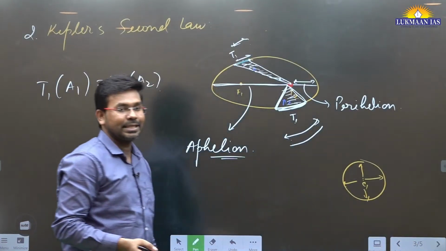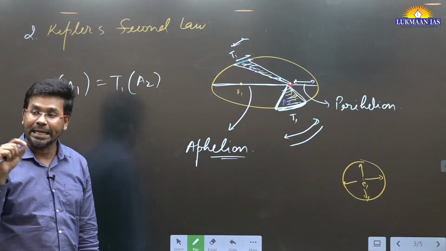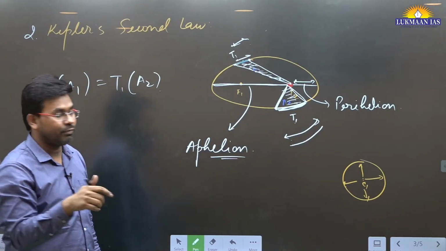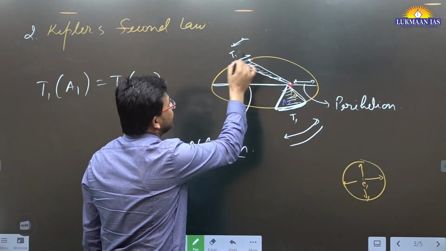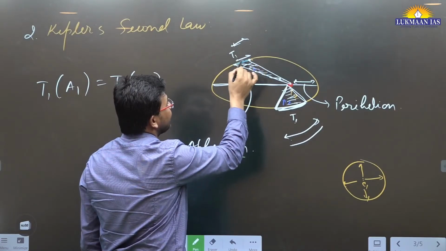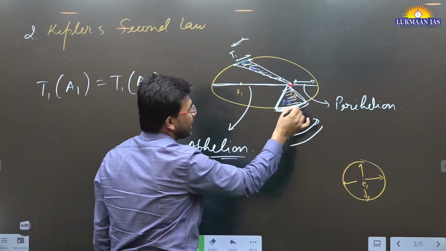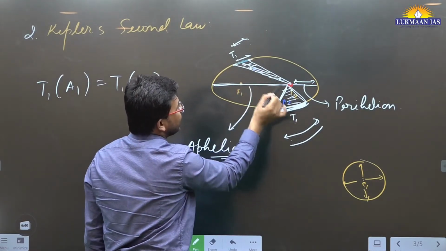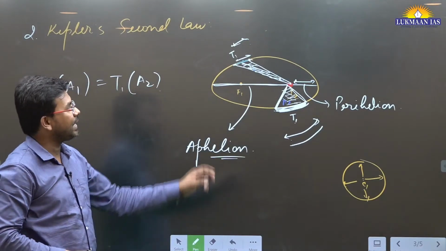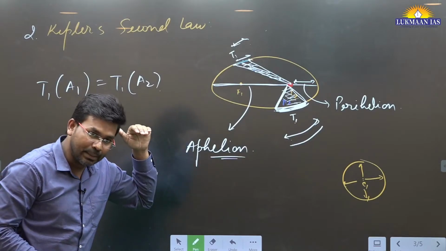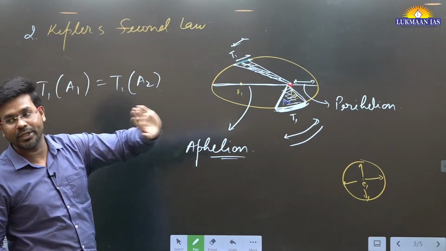The second law says that every planet sweeps equal amount of area in equal time interval from the focus where its star is located. Let's say this planet has taken t1 time to cover from here to here. Then this area will be equal to this area. It signifies that the planets located far away will have more revolution time.